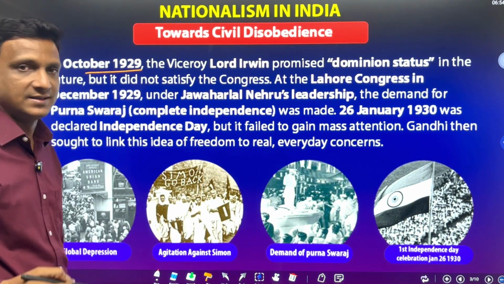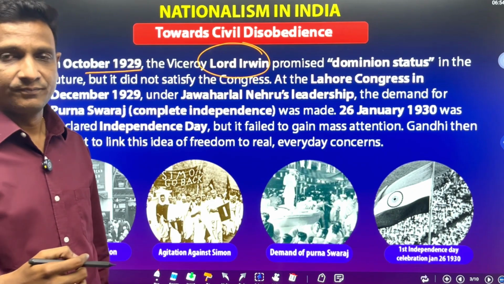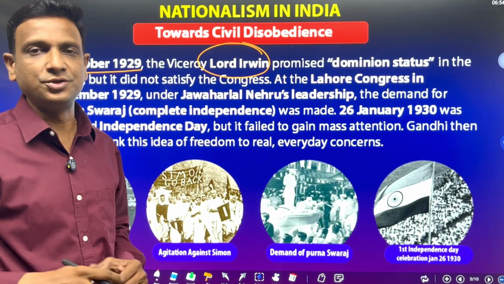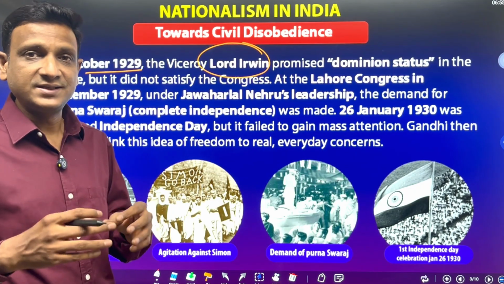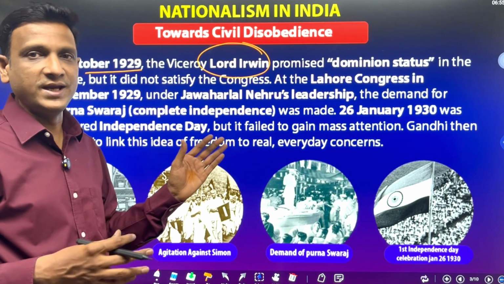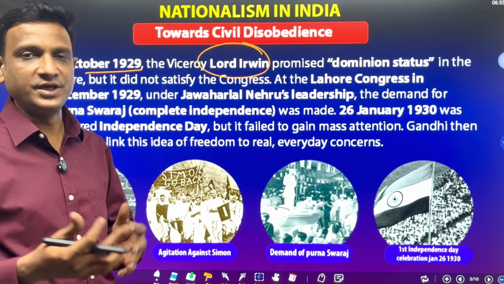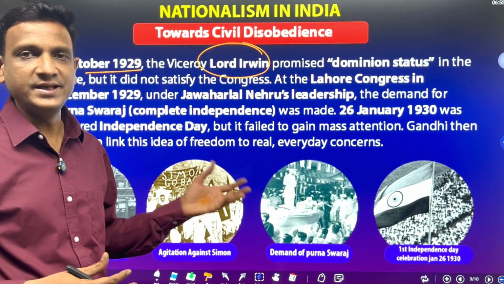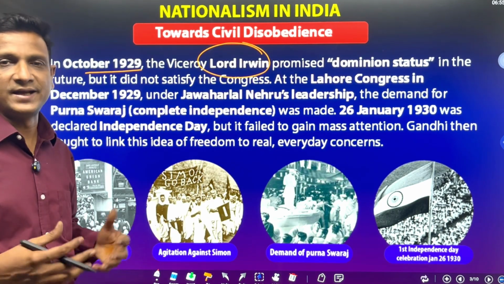In October 1929, Viceroy Lord Irwin promised dominion status to India. He promised that we will give dominion status to your country. What is this dominion status? That means India will become a nation, but still it will be under the control of the British. The British Queen will be the head of this nation. So even though we have our own nation, we should be under the final control of England. We should follow the orders. That is dominion status. But people did not accept it.